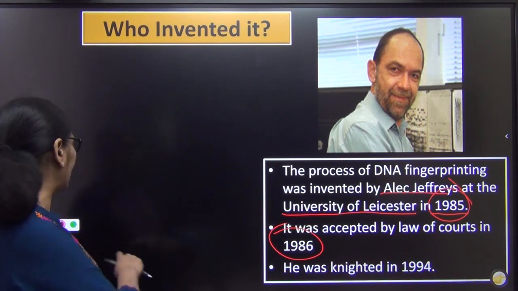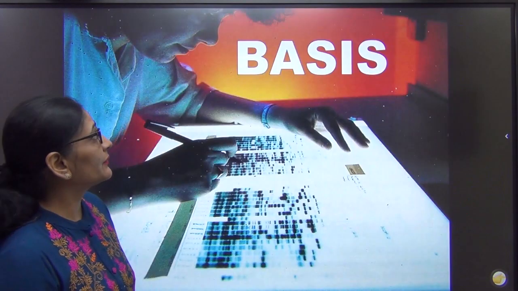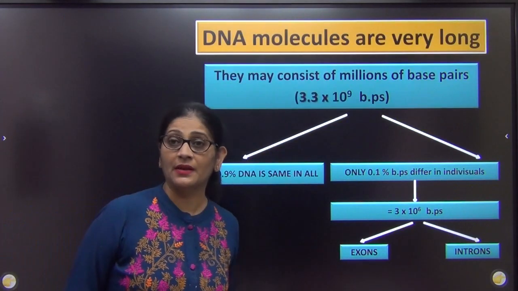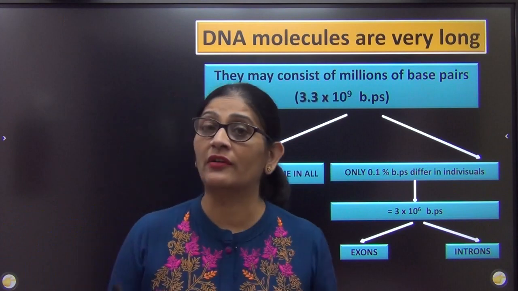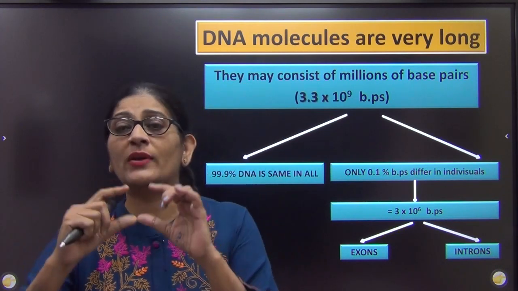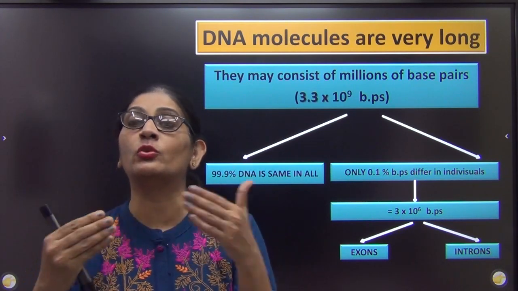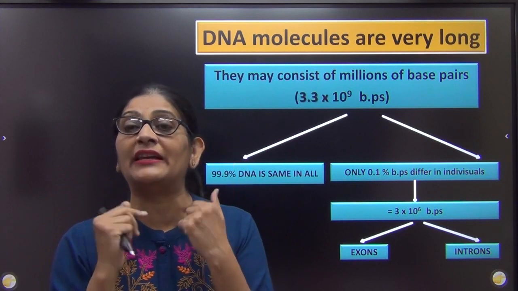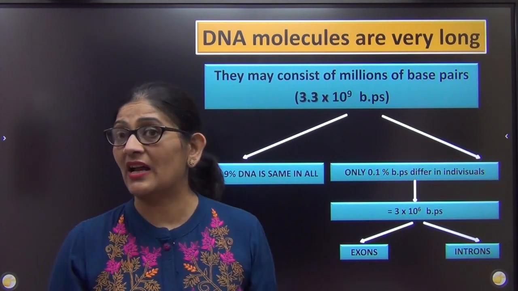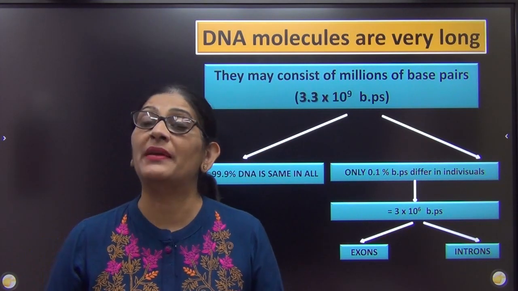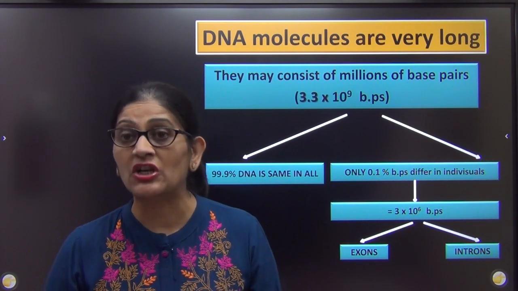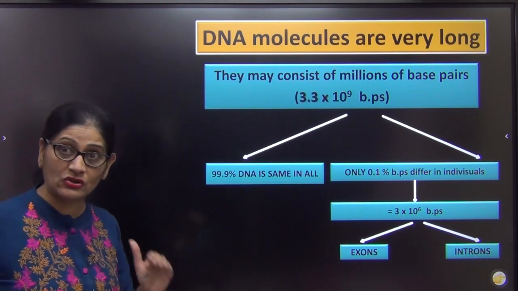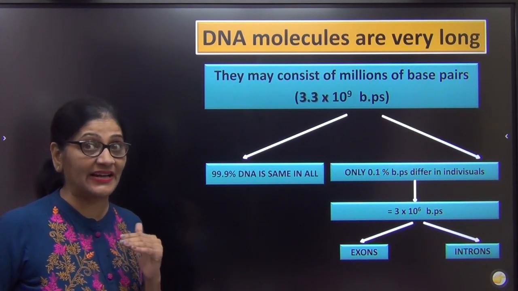This DNA fingerprinting process. What is the basis of this DNA fingerprinting? This is some first. So we had a background. Actually, what are we going to do in DNA fingerprinting? We are going to match the DNA of two individuals and only those regions of the DNA which make an individual unique. Right? It was done by Alec Jeffrey. Now, what is the basis? What is the background on which the DNA fingerprinting actually works? Now, we are going to go a little slow and we are going to try to understand everything.